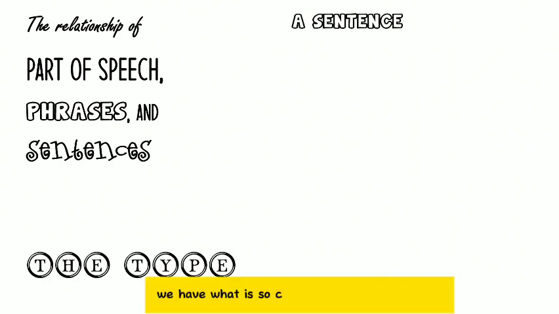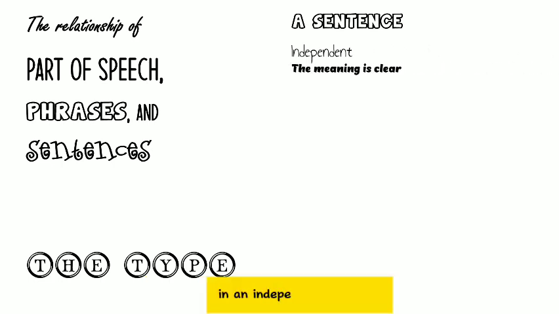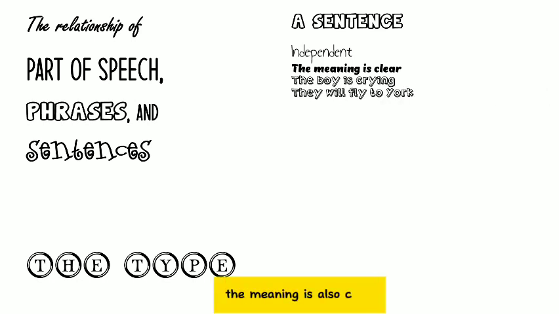We have what is called an independent sentence. In an independent sentence, the meaning or the message is clear. For example, the boy is crying. We know that, okay? They will fly to New York. The meaning is also clear.